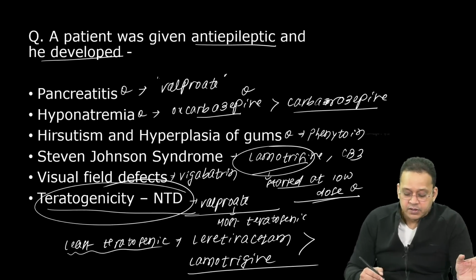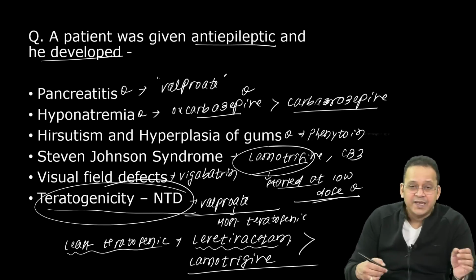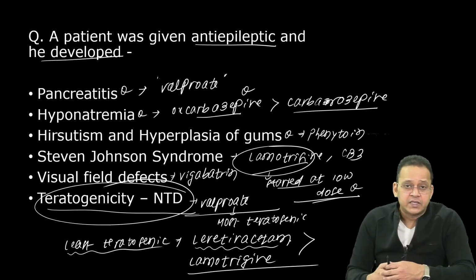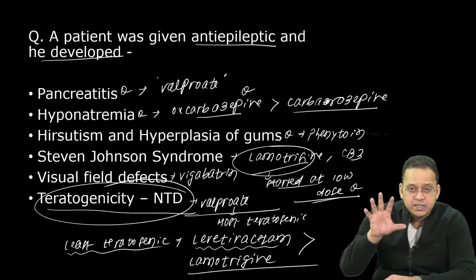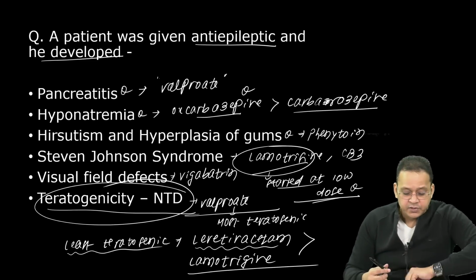Lamotrigine was not in the option. They had given levetiracetam for obvious reason. Nowadays, the more preferred is levetiracetam. So see, least teratogenic, levetiracetam. Epilepsy in pregnancy, levetiracetam. Right? These are the MCQs which can be asked here.